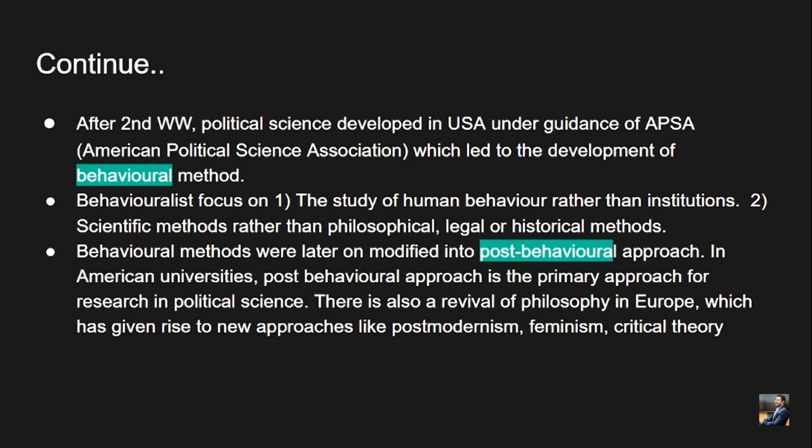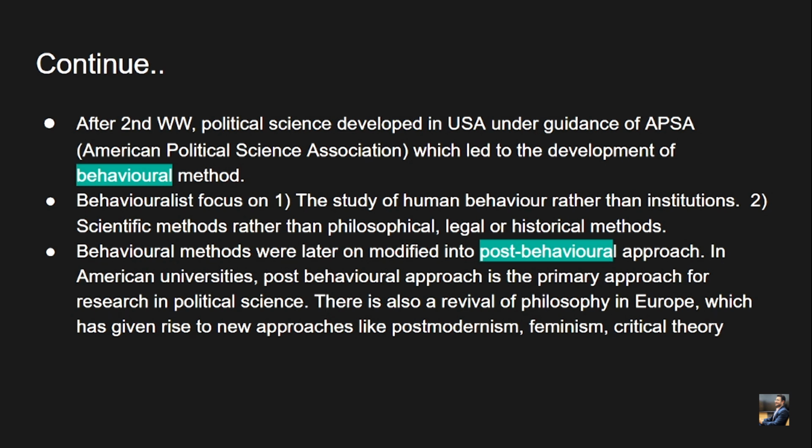Okay, so as I have already told you, the traditionalist approach used to overemphasize the institutions, whereas the behavioralists focus on human behavior, which can be more explicitly observed and analyzed. The second is scientific methods rather than philosophical, legal or historical methods. Behavioral methods were later modified into the post-behavioral approach.